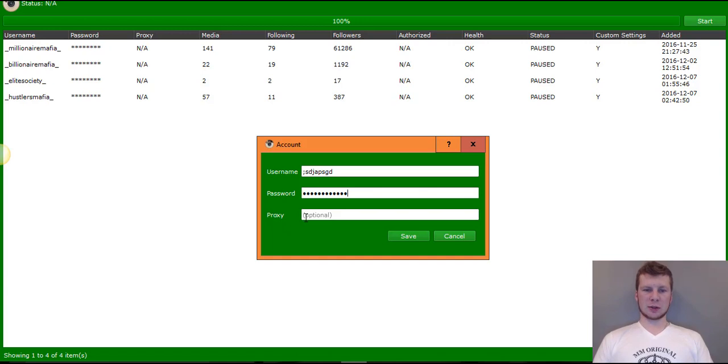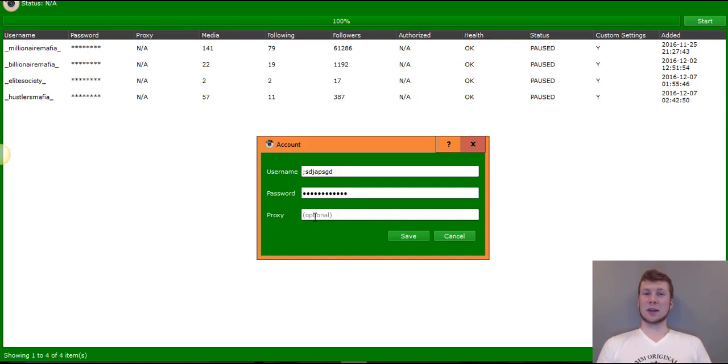See where this says proxy? You want to incorporate a proxy if you are using more than 5 accounts, because think about it, Instagram is smart. They know that you're using automation. You can only log into 5 accounts on your mobile app presently with Instagram. So we have to kind of mirror that when we're managing accounts in any sort of automation software. Once we have beyond 5 coming from the same IP address, Instagram knows we're using automation.